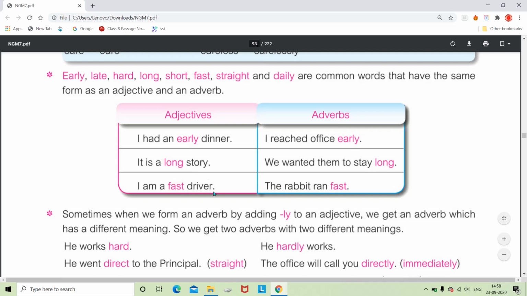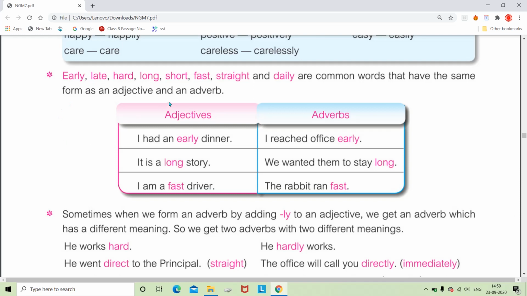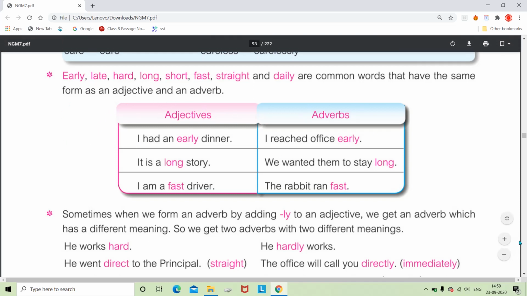Fast, so driver is a noun and fast is the adjective. The rabbit ran fast. How did the rabbit run? It modifies the action of running, so that's why it is an adverb. So here we can see these three words, early, long and fast, and there are many others in the list, which are common words that can be used as an adjective or in the form of an adverb.